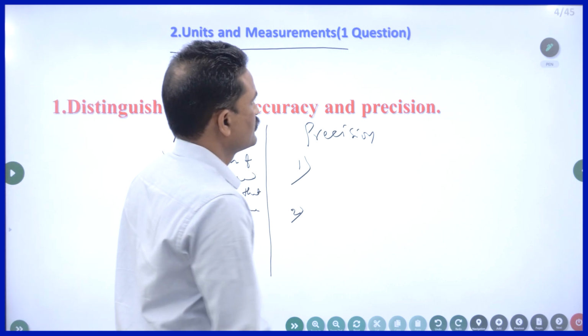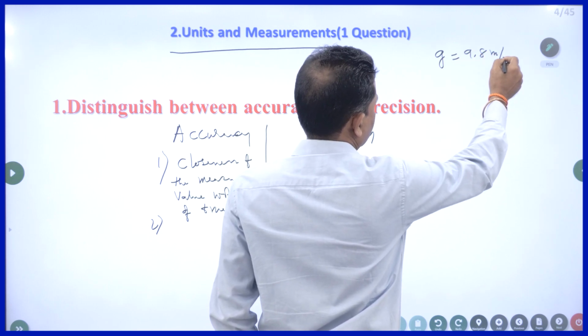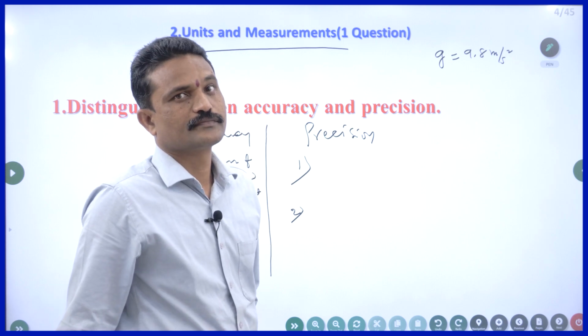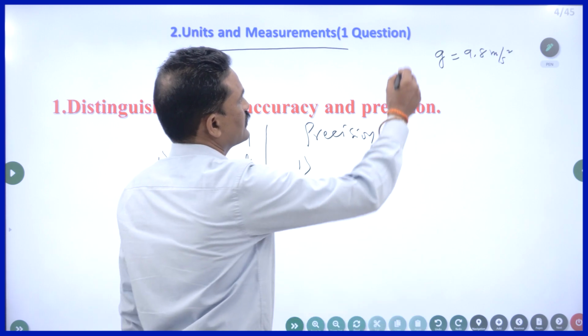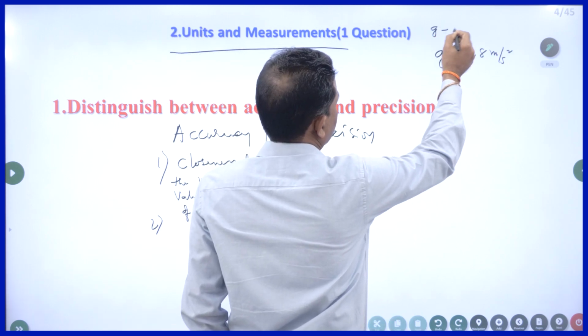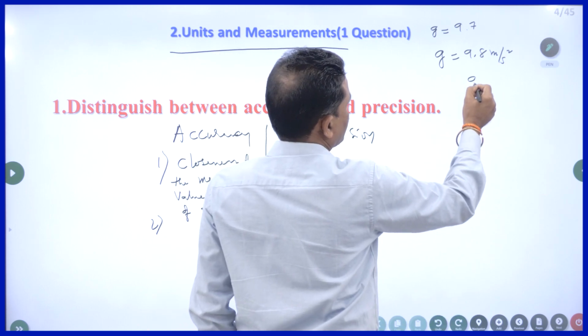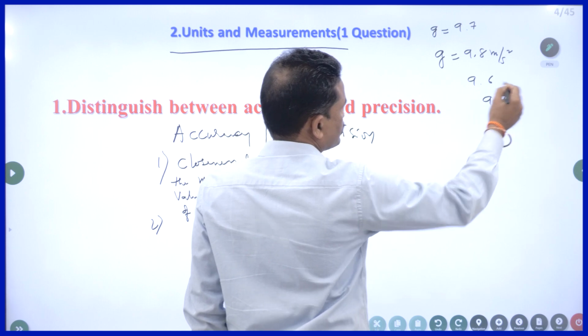For example, the value of g is 9.8 meter per second square. This is the exact value, the true value, the real value. I did an experiment using a simple pendulum and got the value of g as 9.7. One of my friends got 9.6. Another friend got 9.5.